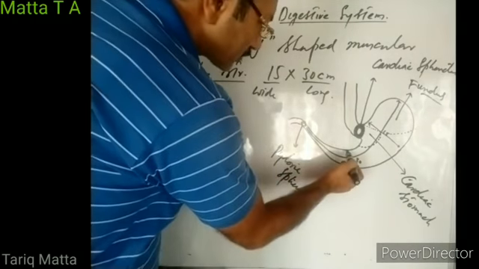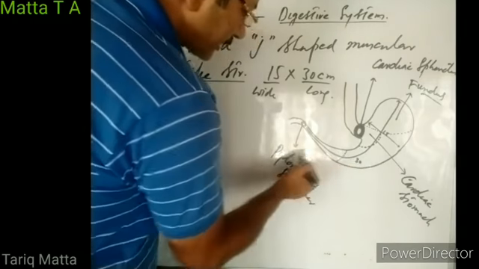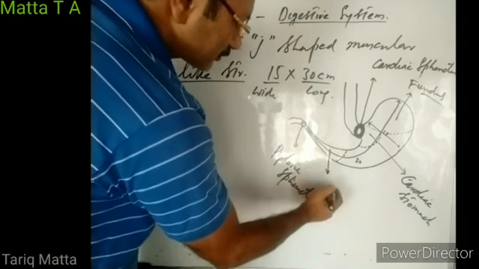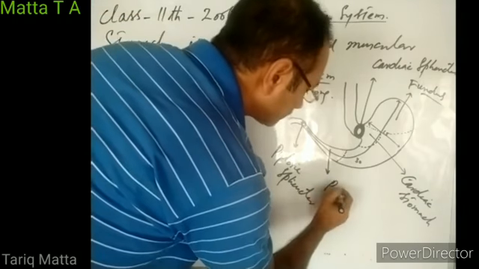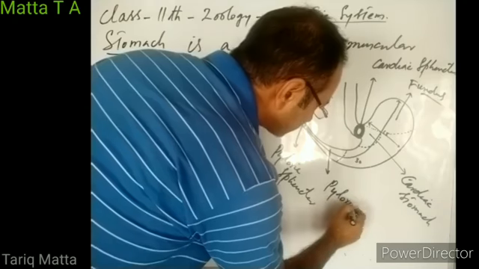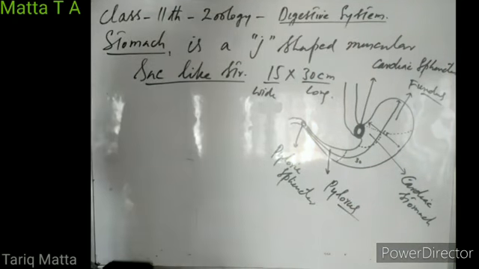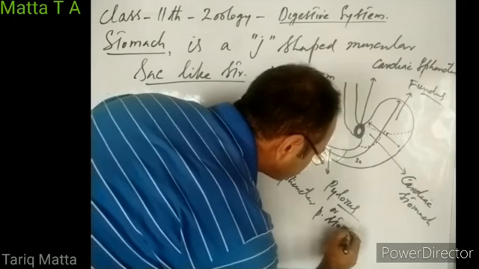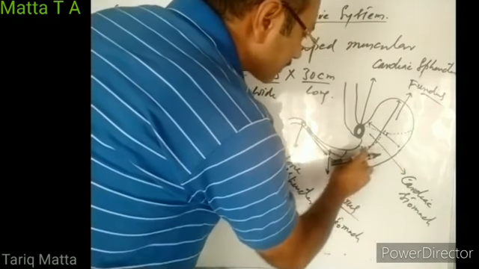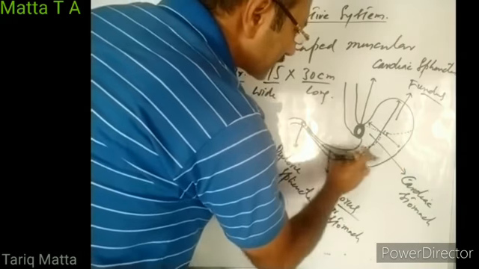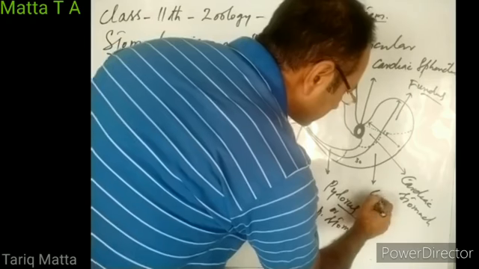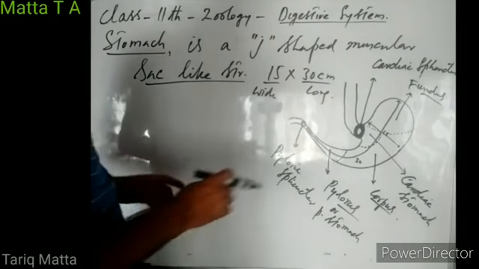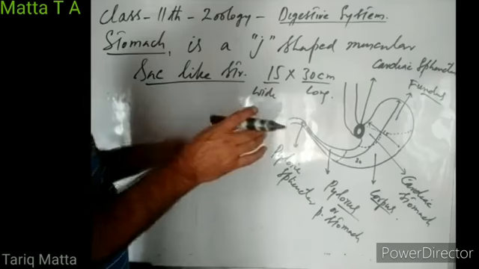The part of the stomach which is towards the pyloric sphincter is known as the pyloric stomach, or the pylorus. Then the middle part of the stomach is known as the corpus, or the main body of the stomach, right? So we can externally divide the stomach into 4 different regions.